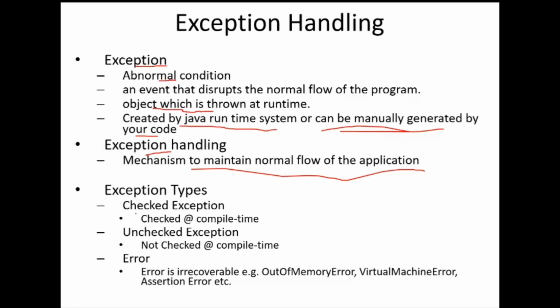Two types of throwables are there: exception and error. Exceptions are of two types, checked exception and unchecked exception. What does checked exception mean? Some exceptions can be identified by the compiler itself. The compiler identifies that a statement may cause an exception. That is called a checked exception.